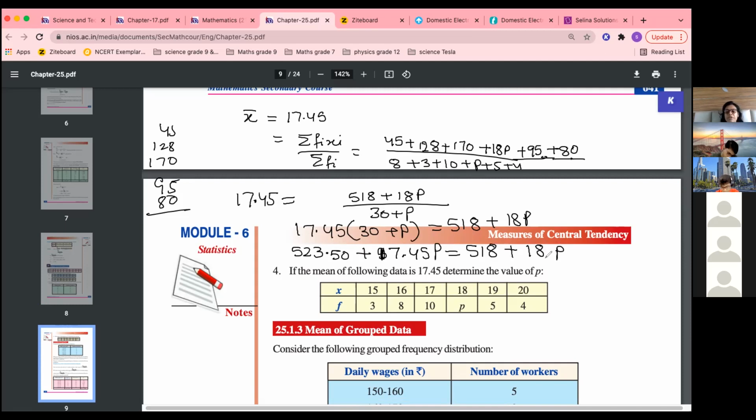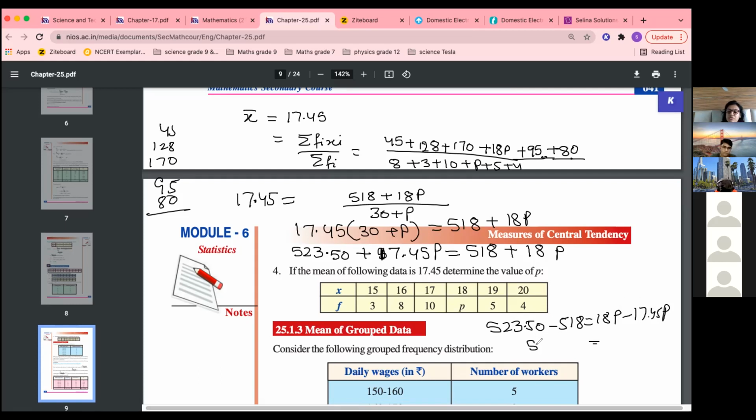Okay, now p on one side. This p I'll take here because 18 is bigger, 17.45 is smaller, and this I'll bring over here. So 523.50 minus 518 is equal to 18p minus 17.45p, which is equal to how much? Subtract it.